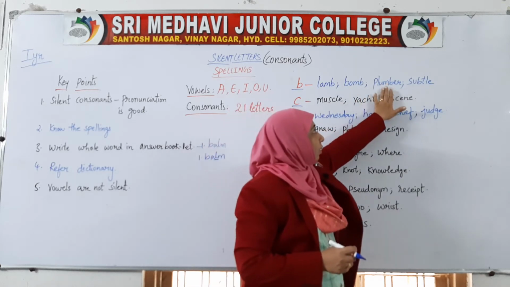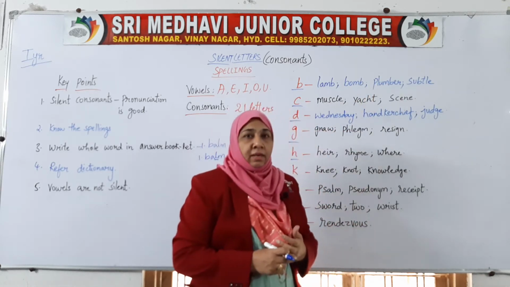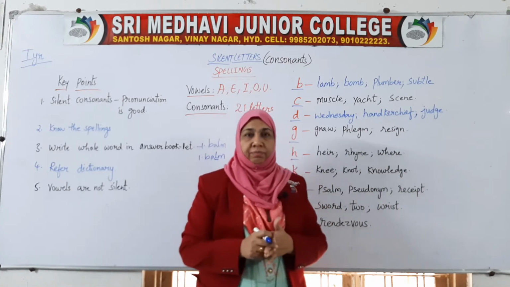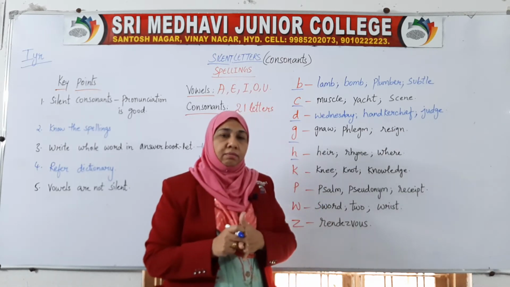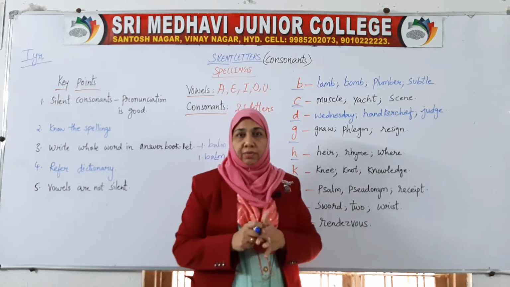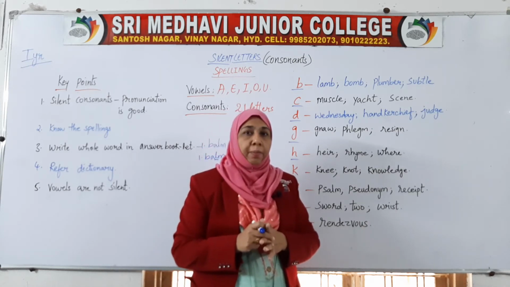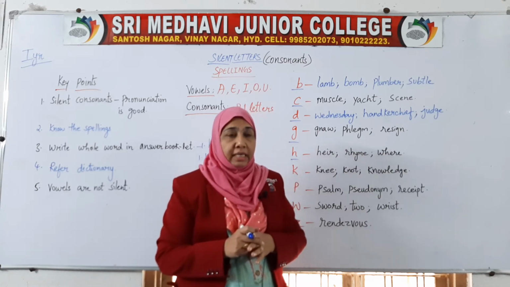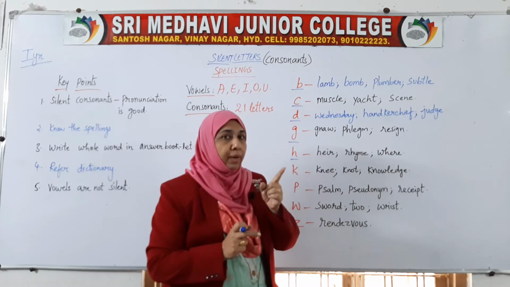Here this is a commonly mispronounced word among Indians. Many of us, I'm not saying all of us, pronounce it as plum-ber. It is not plum-ber, it is plumber.